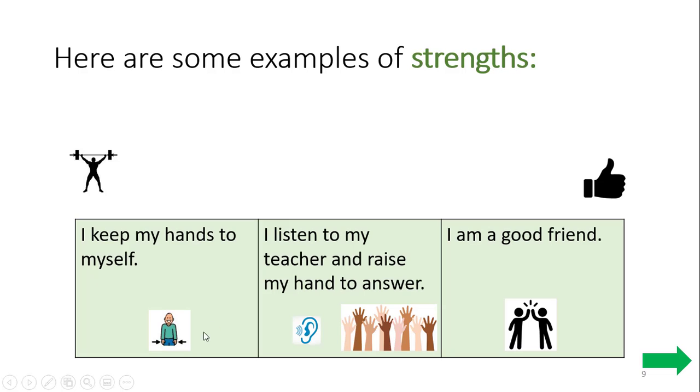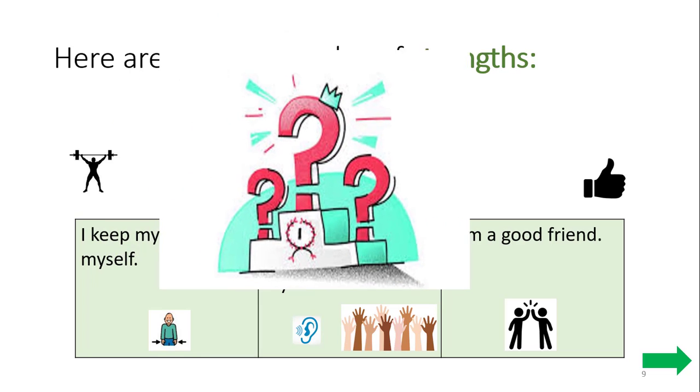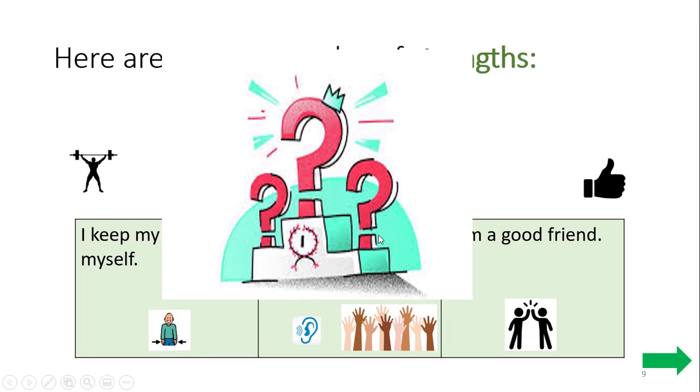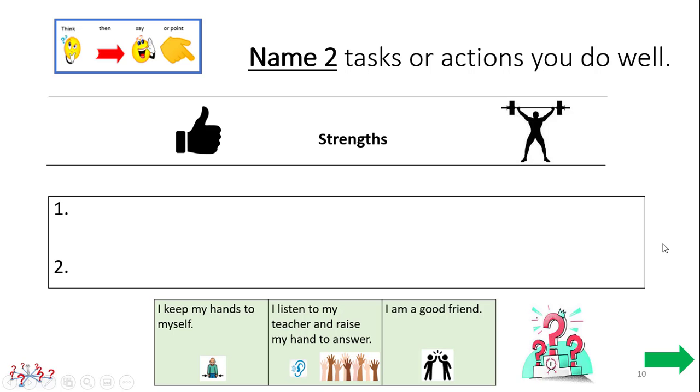Here are some examples of strengths. I keep my hands to myself. I listen to my teacher and raise my hand to answer. I am a good friend. These are 3 examples of strengths, but there are plenty of other strengths. So feel free to think about what kind of strengths you have, because next I would like for you to name 2 tasks or actions that you do well. I want you to find 2 strengths. You can use some examples that I've given you, or you can think of others. Make your selection now. Please decide on 2 strengths, 2 tasks or actions that you do well.